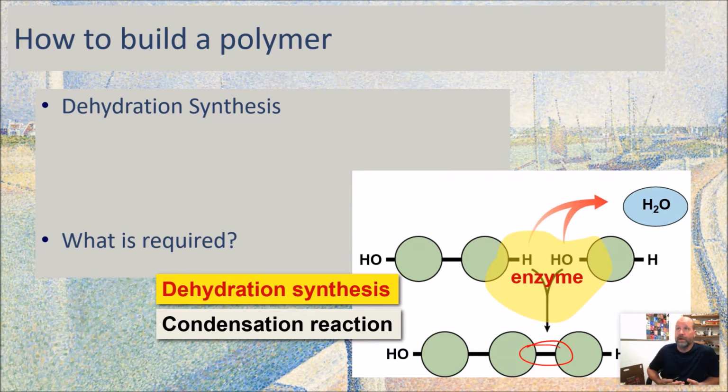Anytime you're doing a chemical reaction deliberately in your body, it's an enzyme that makes that reaction happen. Sometimes this is called a condensation reaction for the same reason it's called dehydration. It's just because water comes out. So you're going to need an enzyme and you're going to need energy to make this happen.